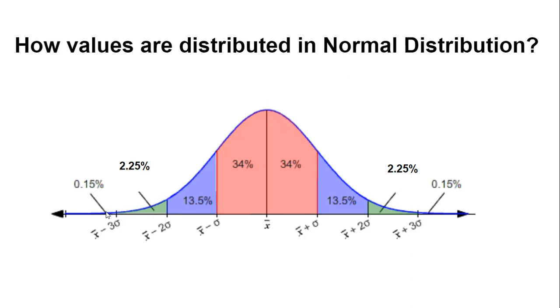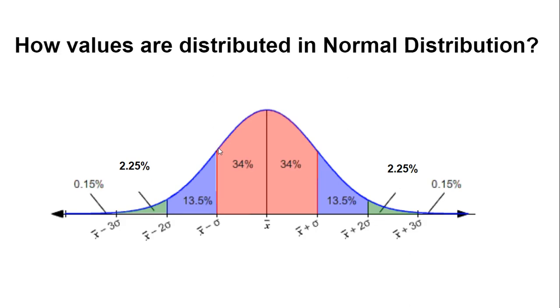That is, if we consider this entire curve to be covering 100% of the area, then one standard deviation, that is from mean to either side, be it a positive side or a negative one, will be covering 34% of the total area.